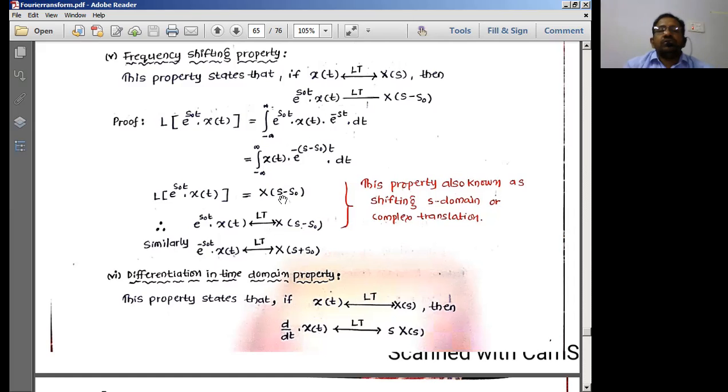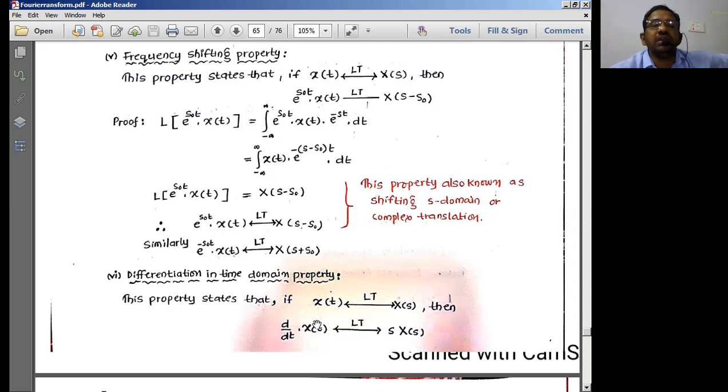That's it. So here we have the equation: if there is a shift in the s domain of minus s naught, the same thing is seen in the time domain as x of t into e to the power s naught t. Exactly similarly, if there is a shift in the frequency domain of plus s naught, there will be a shift in the time domain of minus s naught.